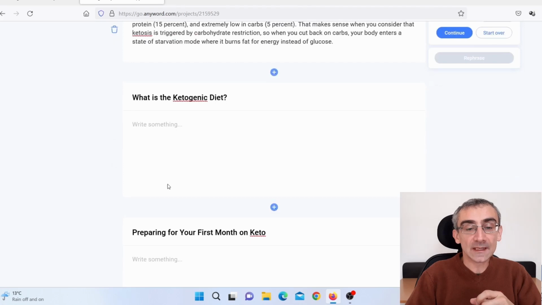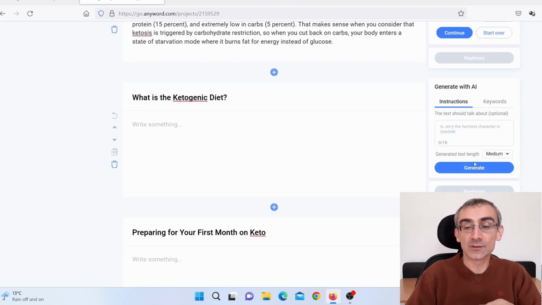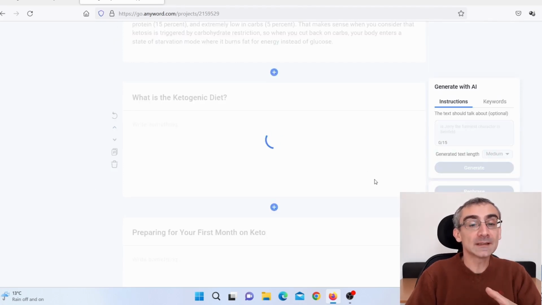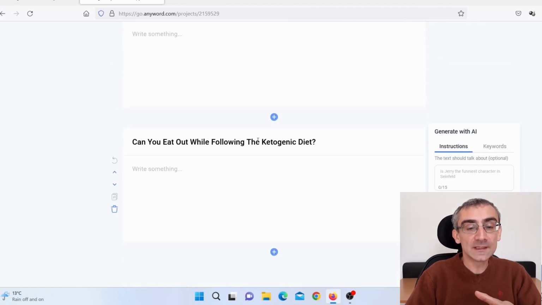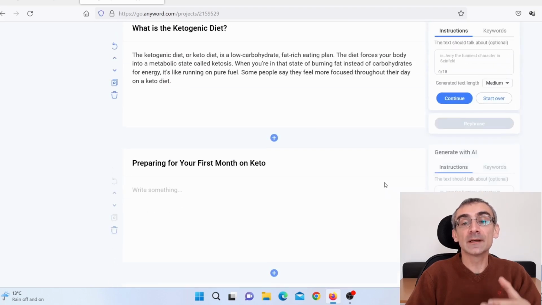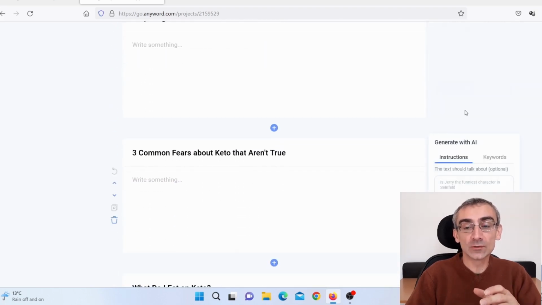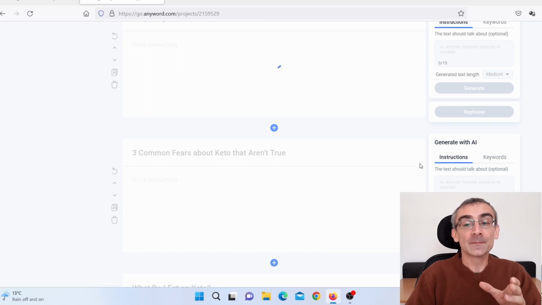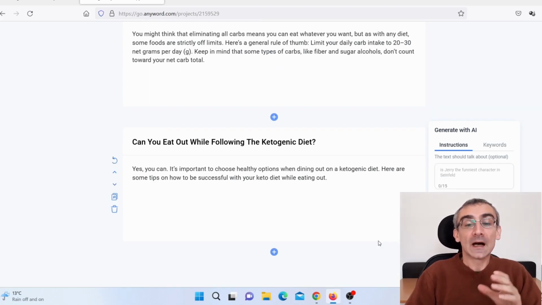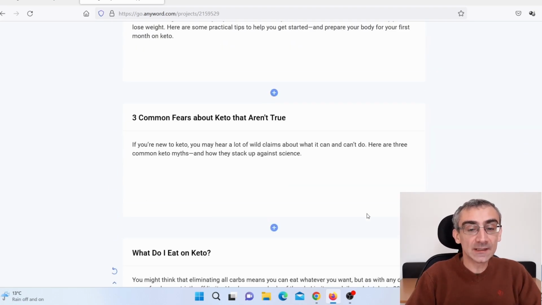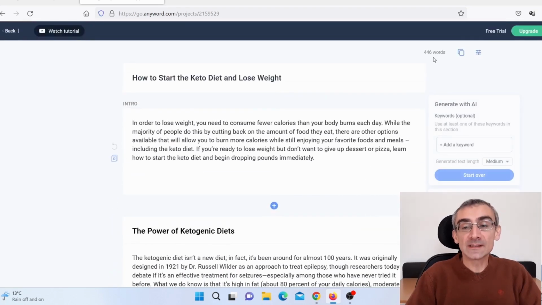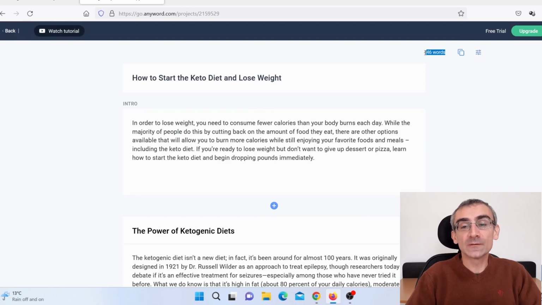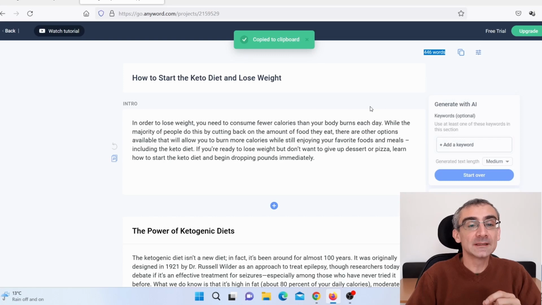And I can do exactly the same thing for the next paragraph. Just click here on generate and it will automatically generate another paragraph for me. And I can do that for all of these paragraphs here and I can create my entire article. So let me just do this quickly so I can actually speed this up. Okay, I have an entire article. As you can see here, this software wrote an entire article for me. So as you can see here, this article has 446 words.